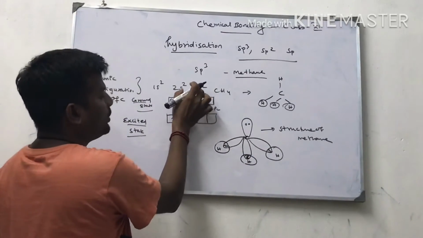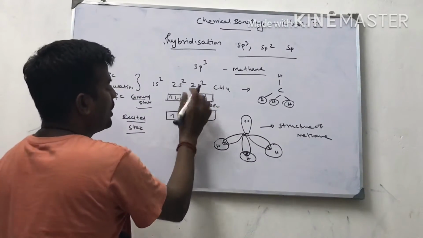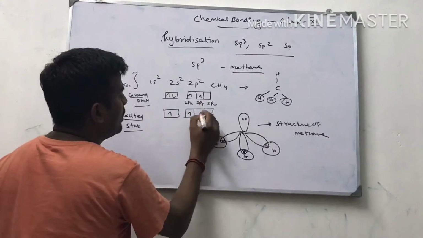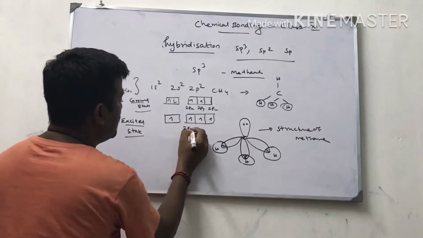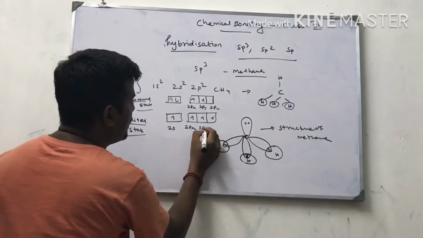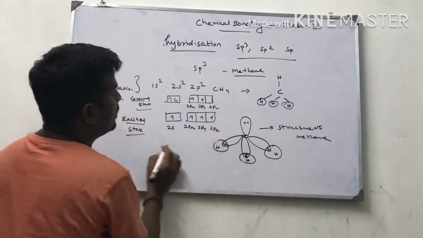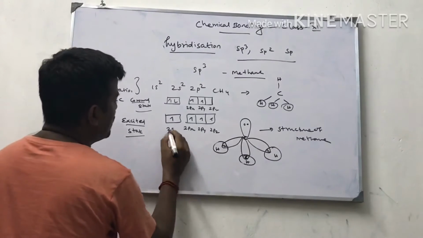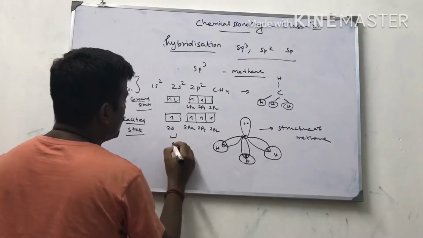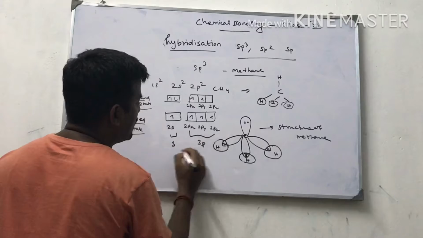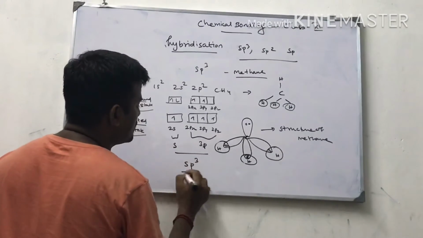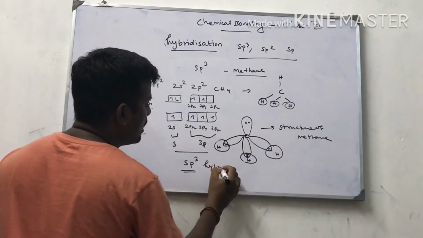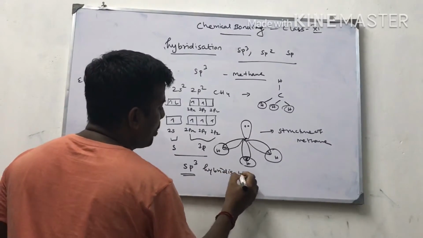The energy difference between the 2s and 2p orbitals is almost equal. So this is the excited state configuration: 2s, 2px, 2py, 2pz. So here one s orbital and three p orbitals, therefore it is sp3 hybridization.